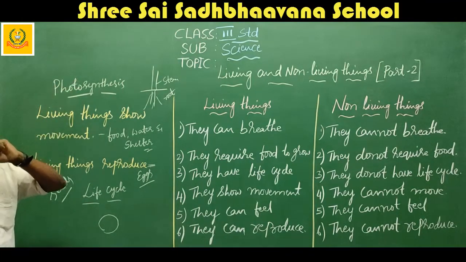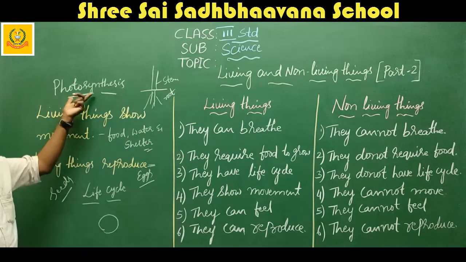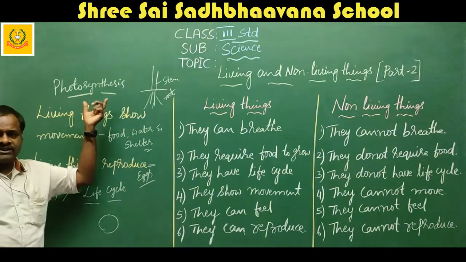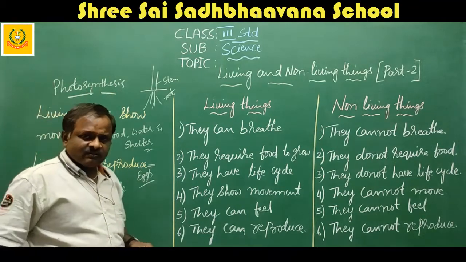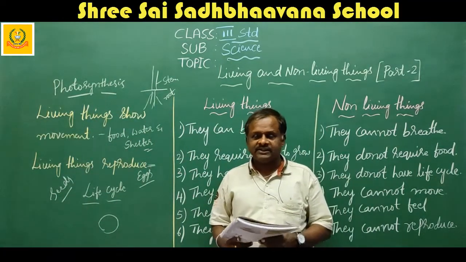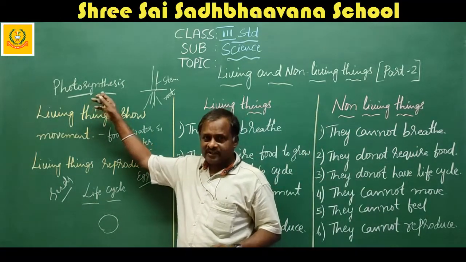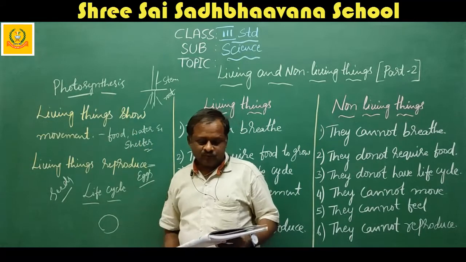The process in which the plants prepare their own food is called photosynthesis. Here they use sunlight, minerals, water and the chlorophyll present in the leaves. By using these items they prepare their own food. That is called photosynthesis.